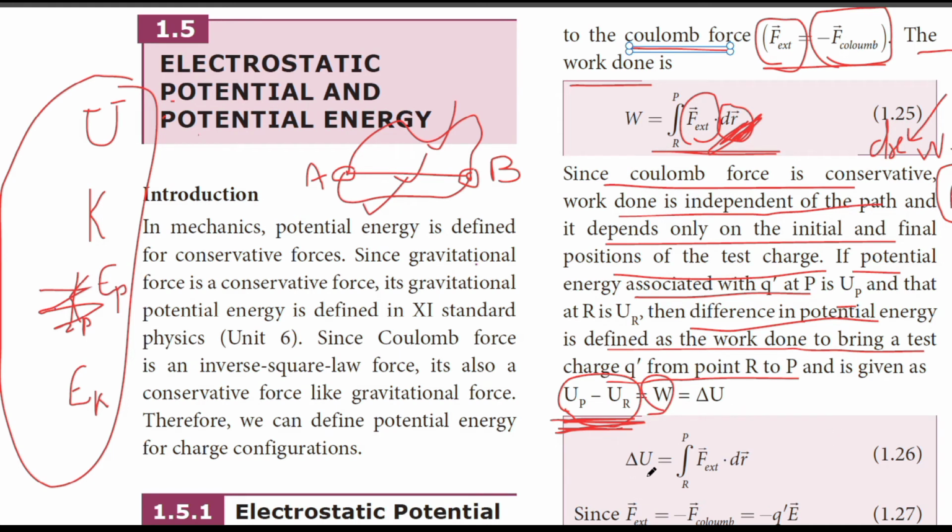Then delta U is equal to the integral of F external dot dr. Here there is a dot product, and you know that A dot B is equal to AB cos theta. Whenever we have a dot product, the answer is a scalar quantity, so we are only concerned with the magnitude, not the direction.